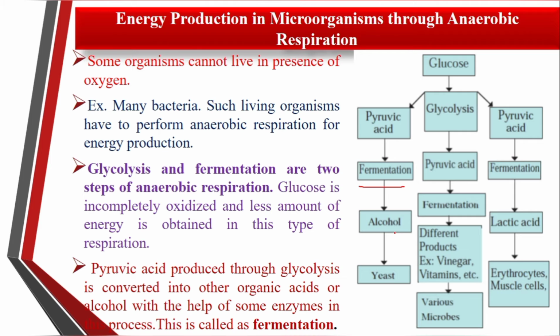Again there is a process involved. Whenever the yeast is involved in the production of these alcoholic beverages, the first stage is hydrolysis, the second stage is glycolysis, the next step is decarboxylation, and the last, as all of you know, is reduction.